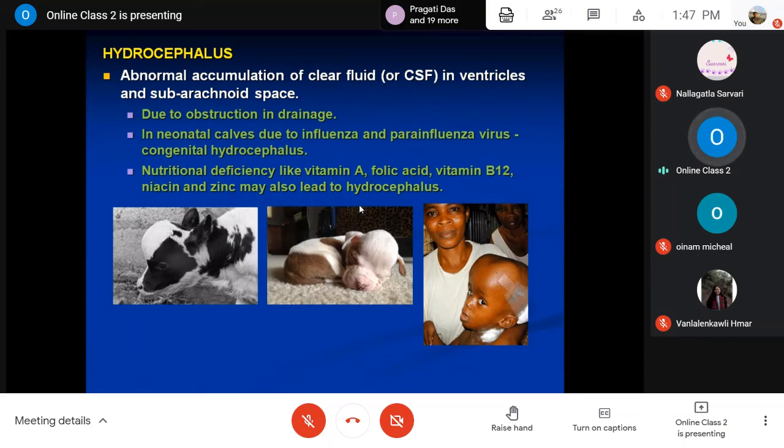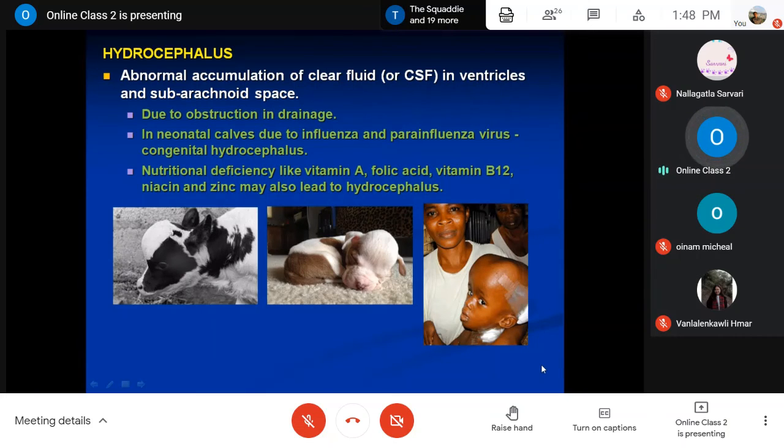When the mother is infected by this virus, it is transmitted to the fetus, and when the calf is born it may have congenital hydrocephalus. Nutritional deficiencies like vitamin A, folic acid, vitamin B12, niacin, and even zinc may also cause this. These are some pictures of hydrocephalus, even in humans.